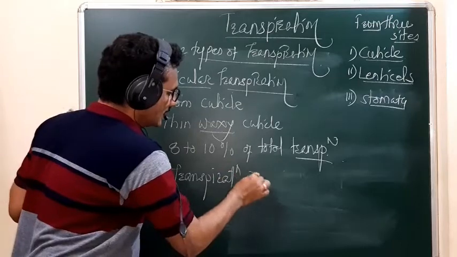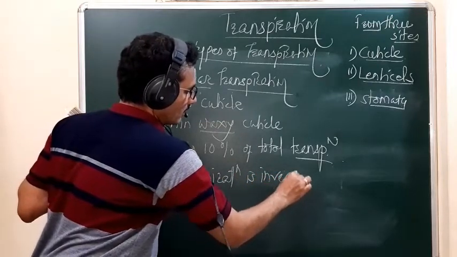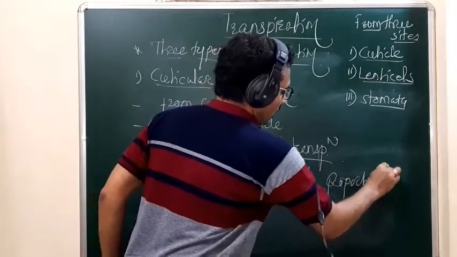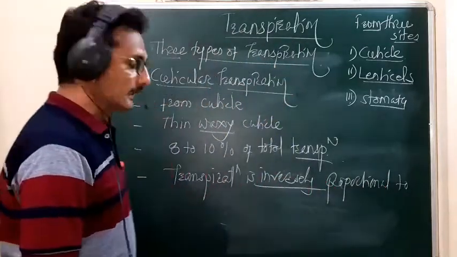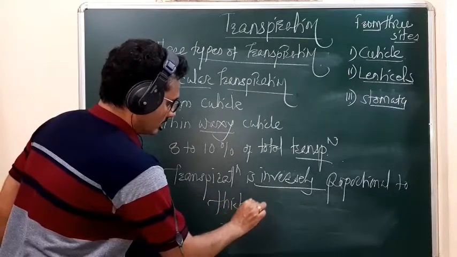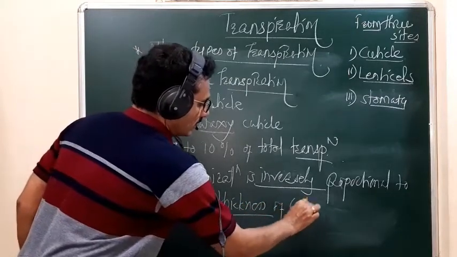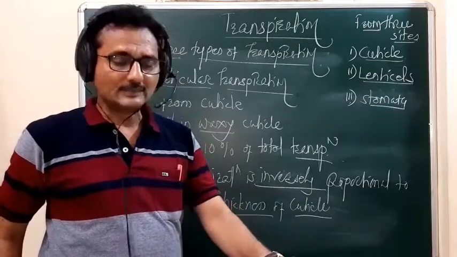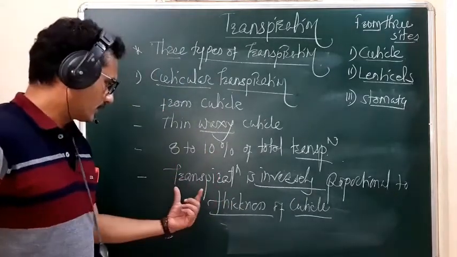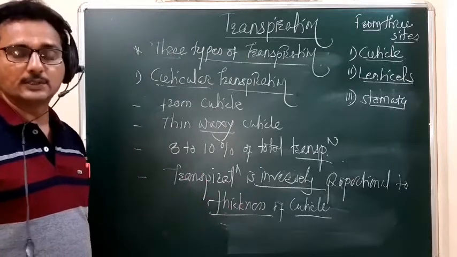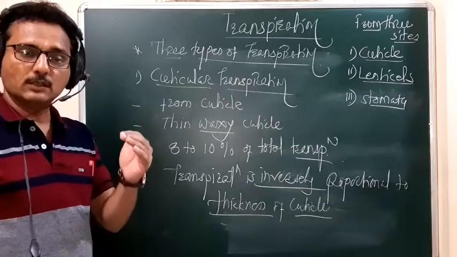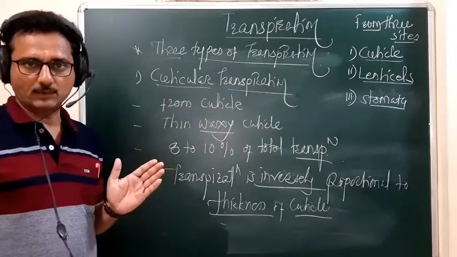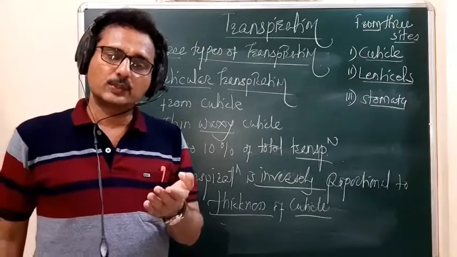Transpiration is inversely proportional to the thickness of the cuticle, in the sense when the thickness of the cuticle increases, the rate of transpiration decreases.